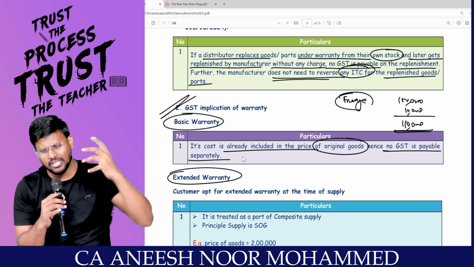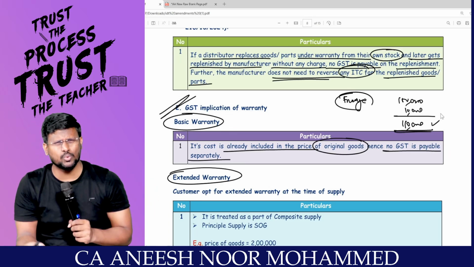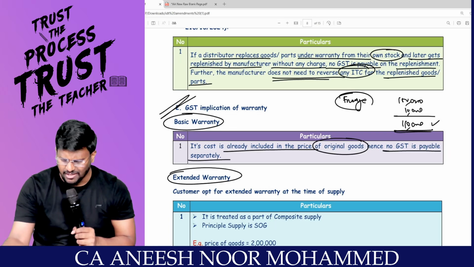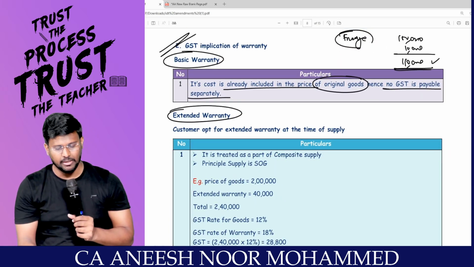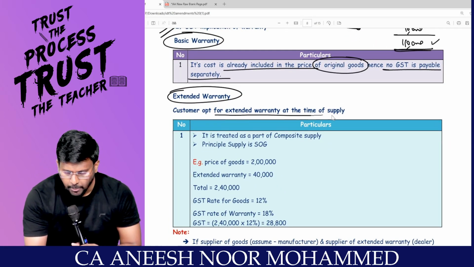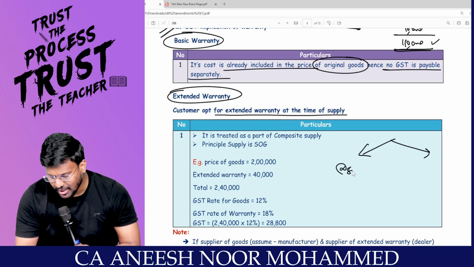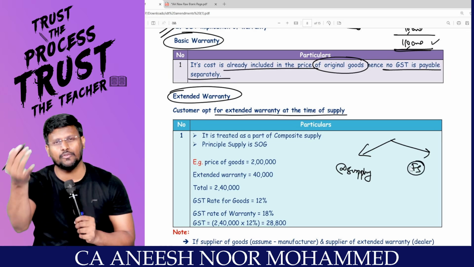Because at the time of original sale itself, I would have paid GST for 1,10,000. Then why are you again paying GST for that extra 10,000 in future? That's it, leave it. But extended warranty, my dear lovable students, if the customer opts for extended warranty, you have to check whether he is opting at the time of supply or after supply or future supply.